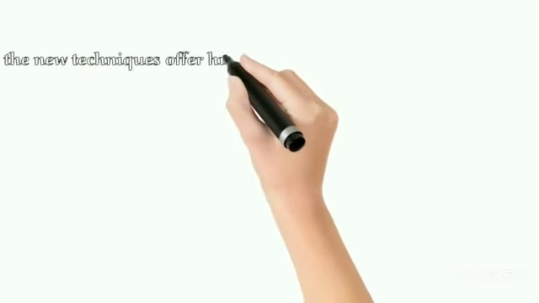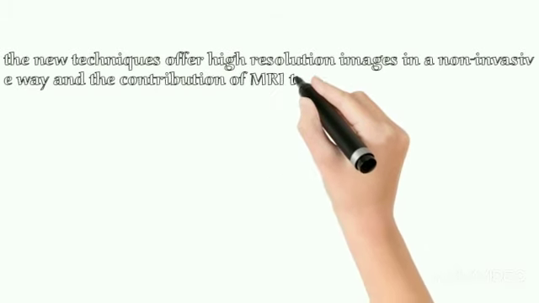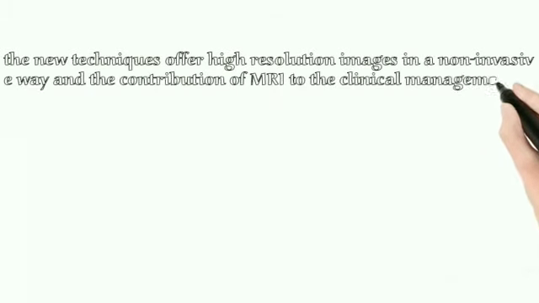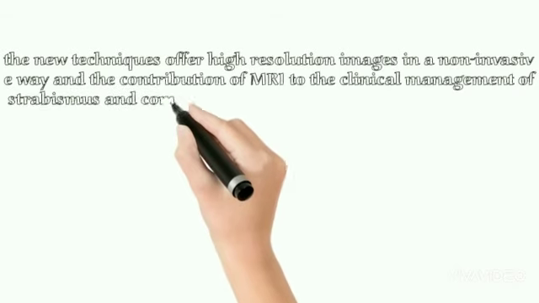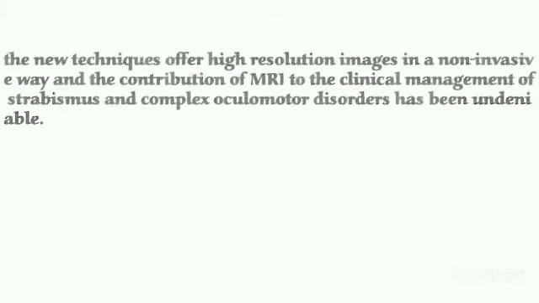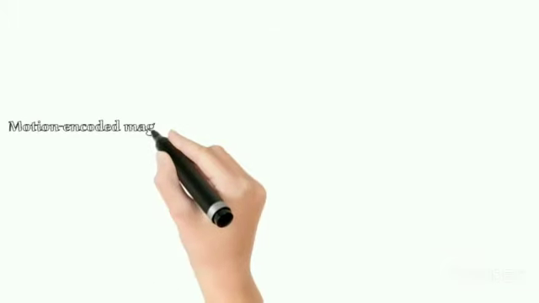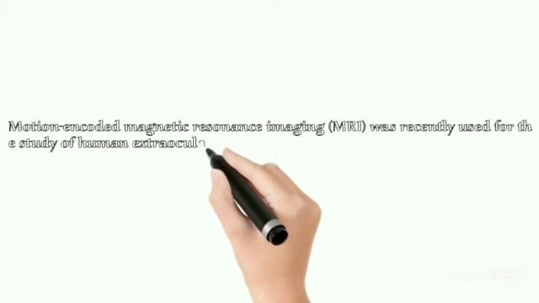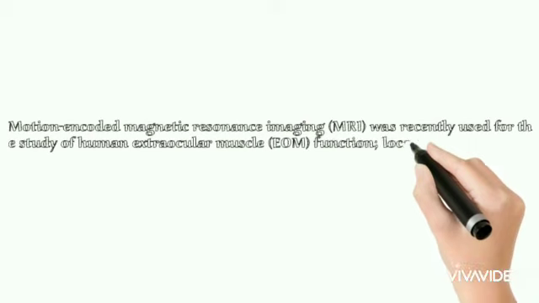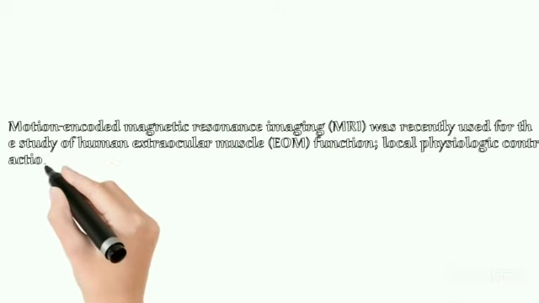The role of new techniques in offering high-resolution images in a non-invasive way and the contribution of MRI in clinical management of strabismus and complex oculomotor disorders is undeniable. Recently, the motion-encoded MRI was used for the study of human extraocular muscles, and the local physiological contraction and the elongation of the muscles was quantified by this technique.